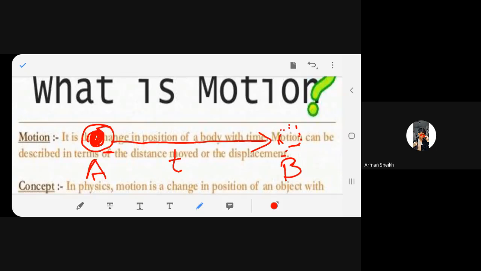Unless a body changes its position, we cannot say that the body is in motion. So whenever we say that any body, any object is in motion, that means there has to be a change in position. Do you understand? Yes, ma'am. Okay? Fine.